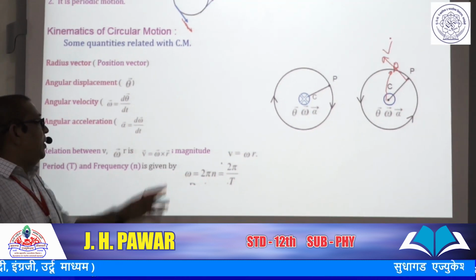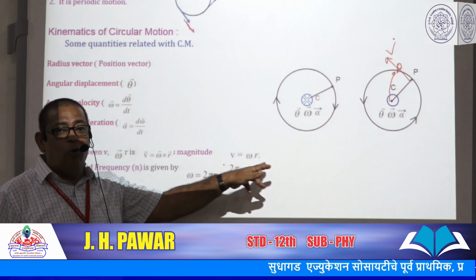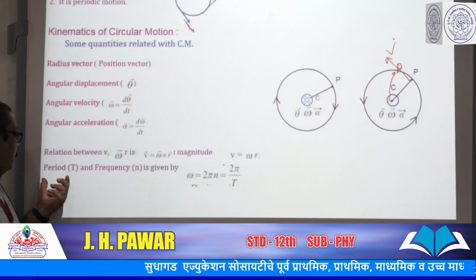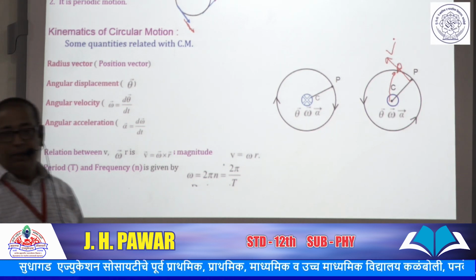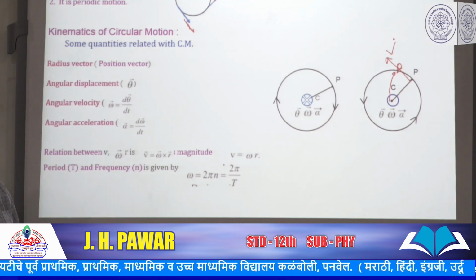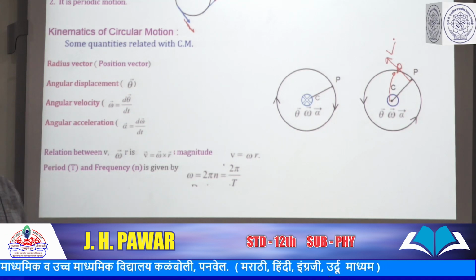The magnitude of the linear velocity can be taken as v equals omega r, or r omega. Thereafter we go through another physical quantity, period: the time taken by the particle or object to complete one revolution when it performs circular motion.